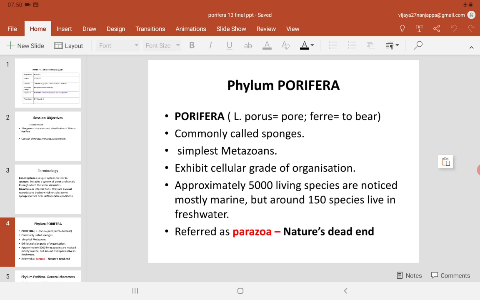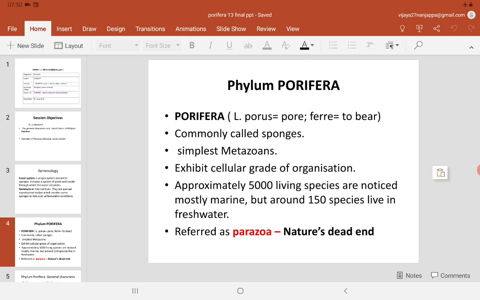They are the first multicellular organisms under the animal kingdom. Earlier, before this phylum, we studied protozoa. Protozoa are acellular organisms made up of a single cell. Then in the animal kingdom, we come across Porifera, which is an aggregation of cells. Numerous cells have come together to form the poriferans, and they are the simplest metazoans. So they are the first multicellular organisms in the animal kingdom, and they exhibit a cellular grade of organization.